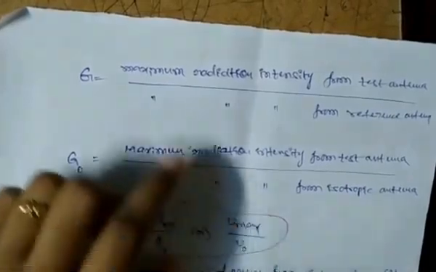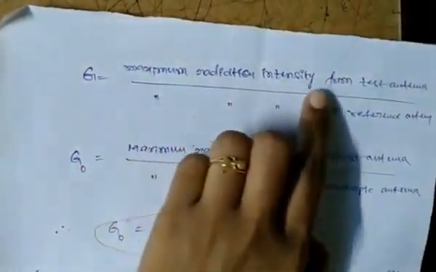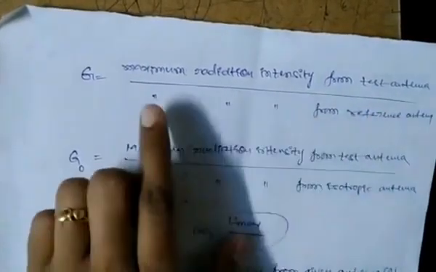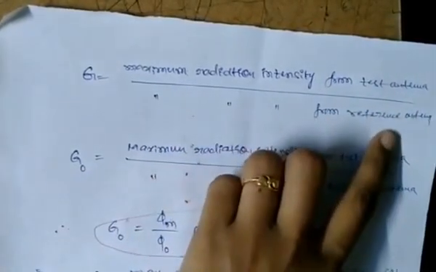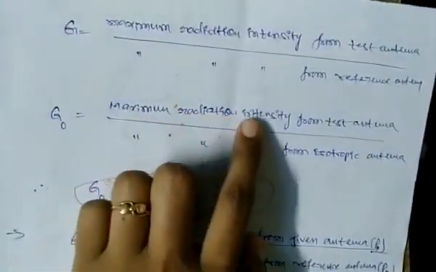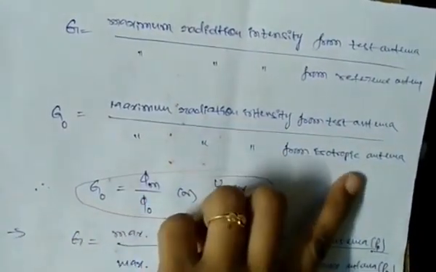Okay, how do we find the gain? The maximum radiation intensity from the test antenna, which is the actual antenna, to the maximum radiation intensity from the reference antenna, which we consider as the isotropic antenna.